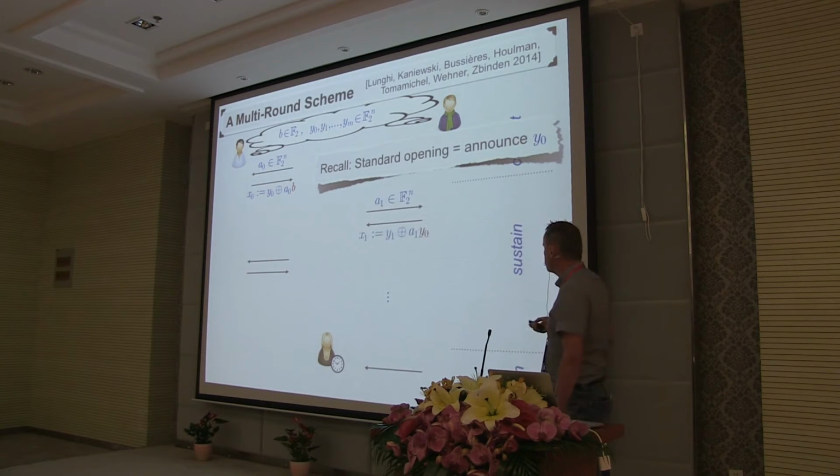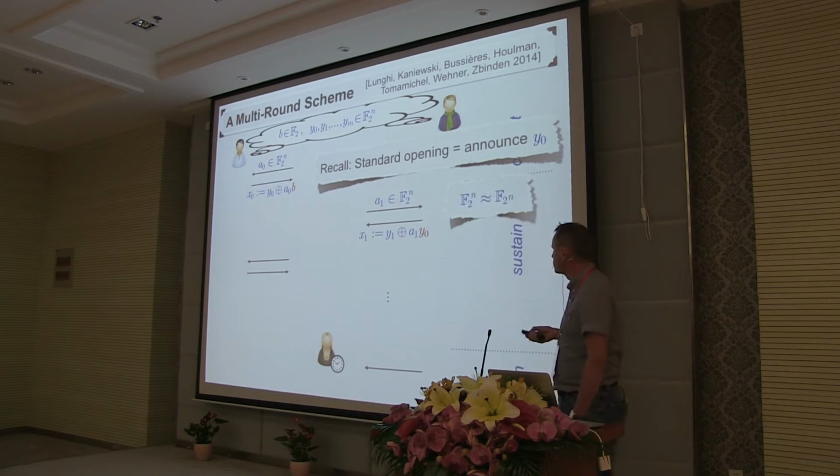And furthermore, every round in the sustain phase also looks pretty much like the commit phase of the CHSH scheme, except that fresh randomness is used by the verifier and the provers, and the bit B is replaced by the shared randomness of the provers that they used in their previous round.